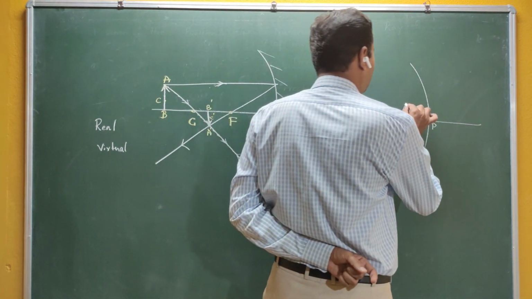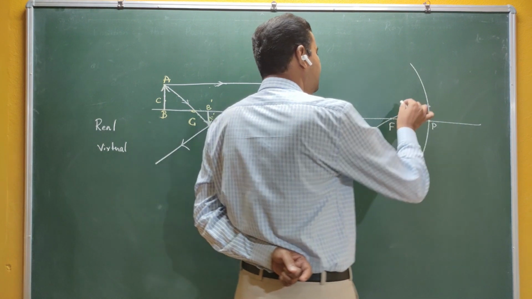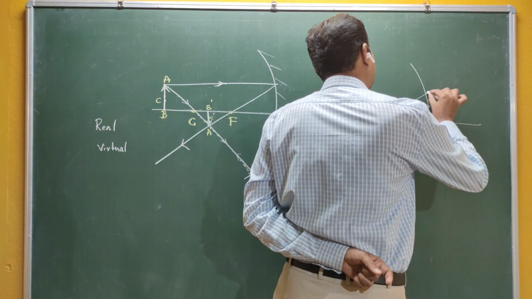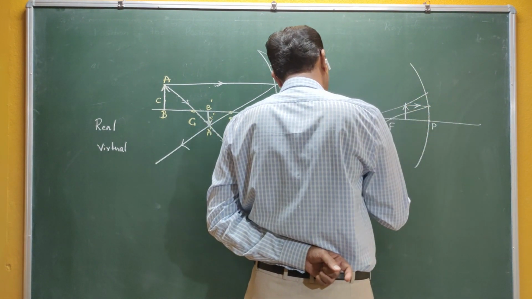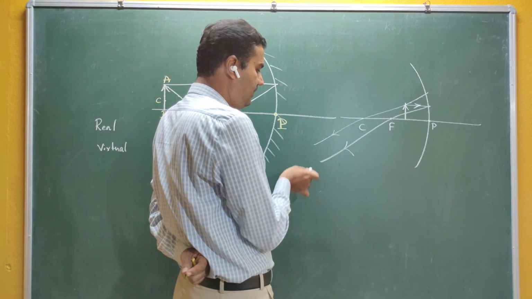Now here, the first ray starts from the principal axis and passes through the principal focus. The second one starts again from A and passes through the C. You can see here these two rays never intersect.